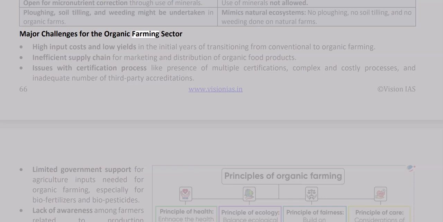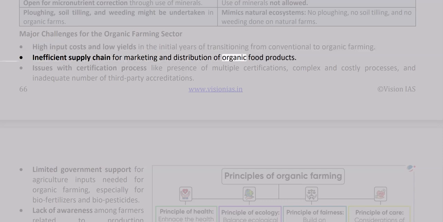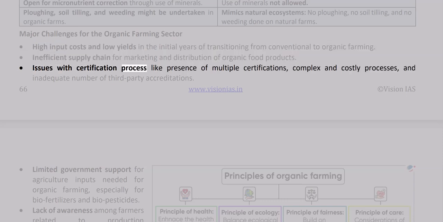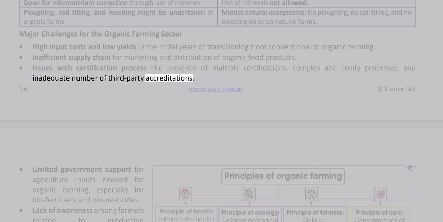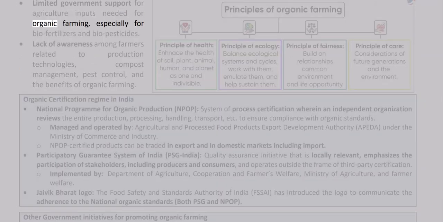Major challenges for the organic farming sector: high input costs and low yields in the initial years of transitioning from conventional to organic farming. Inefficient supply chain for marketing and distribution of organic food products. Issues with the certification process, like presence of multiple certifications, complex and costly processes, and inadequate number of third-party accreditations. Limited government support for agriculture inputs needed for organic farming, especially biofertilizers and biopesticides. Lack of awareness among farmers related to production technologies, compost management, pest control, and the benefits of organic farming.